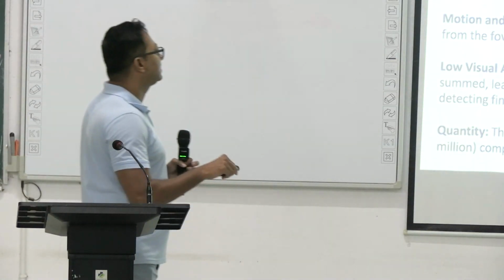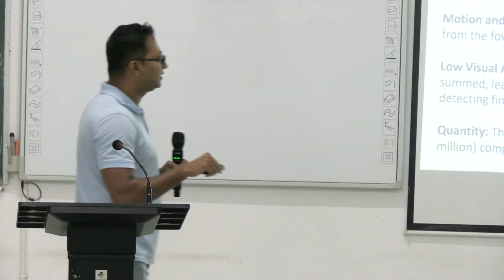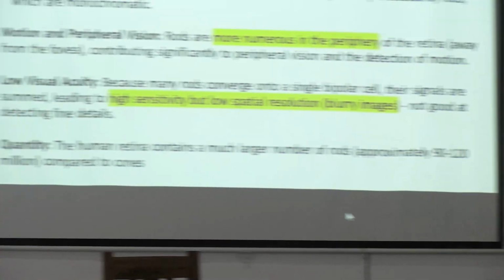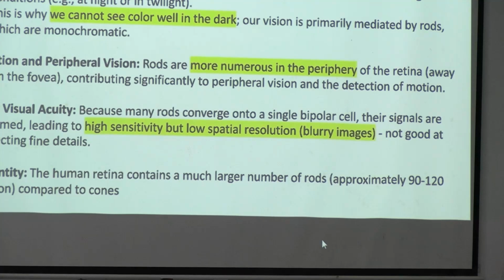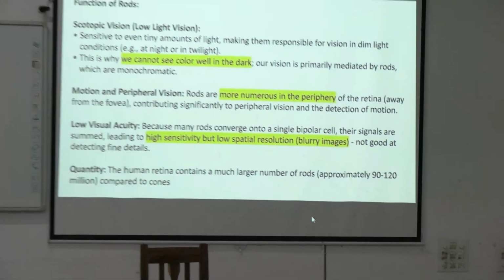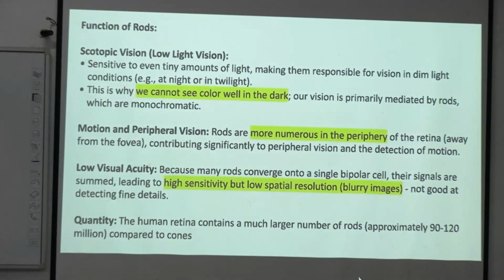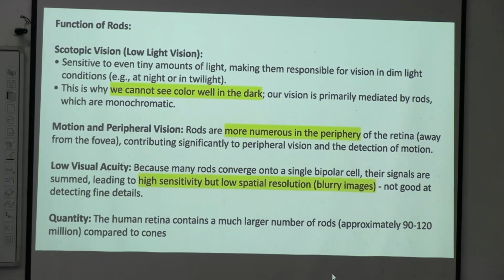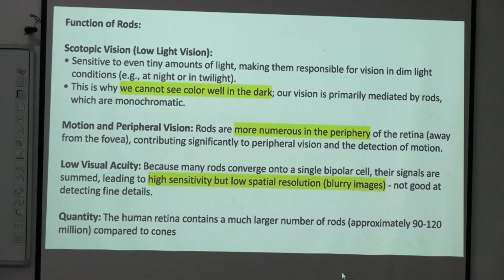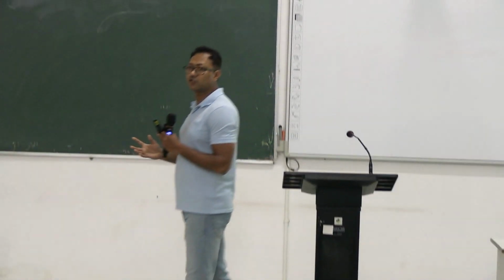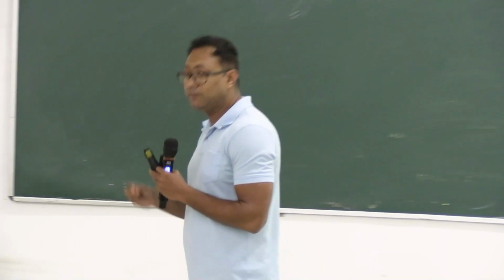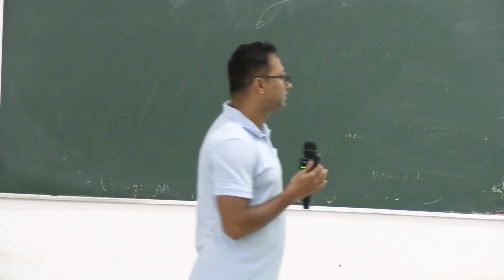There will be very low visual acuity, right? Sensitivity will be high, but there is low resolution, so you will see a blurry image. So whenever you enter into a dark room, maybe after some time, due to dark adaptation, you will be able to see things, okay, but there will be no color sensation, and also the image formed will be blurry. Resolution will be much less, right?